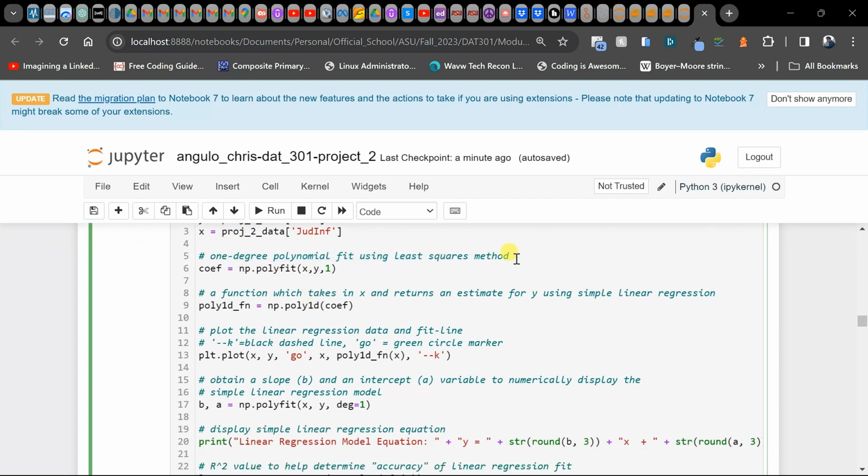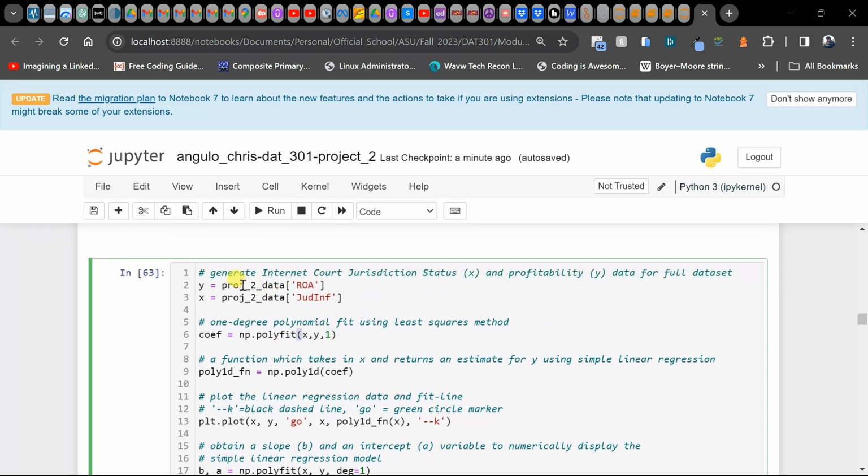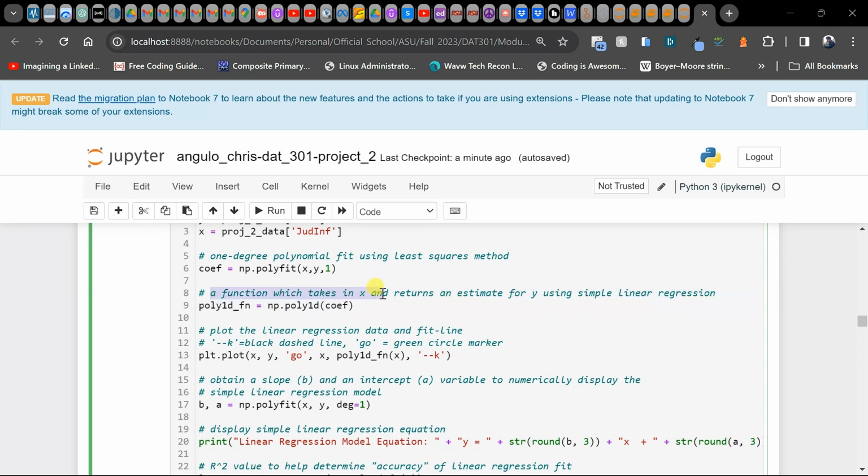So we're just grabbing all profit data and all status of Internet Court jurisdiction from the full data set. We go ahead and do a 1-degree polynomial fit. It uses the least squares method. So we have our x and our y that we input there. Then we create a function that takes in x and returns an estimate for y.